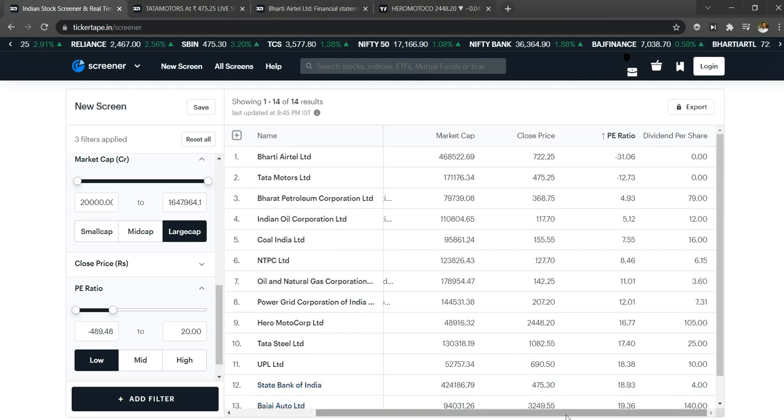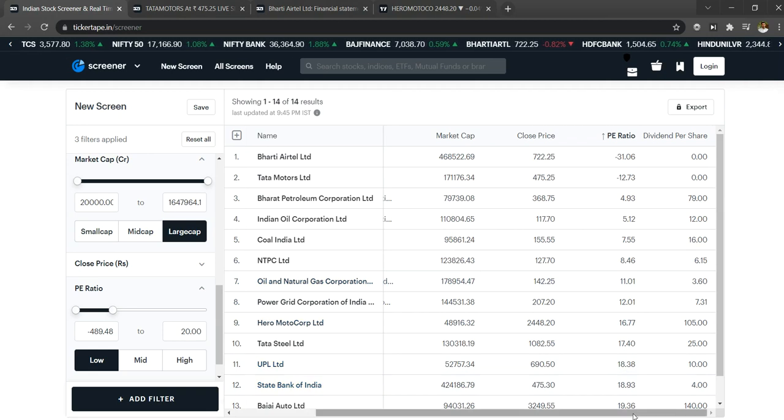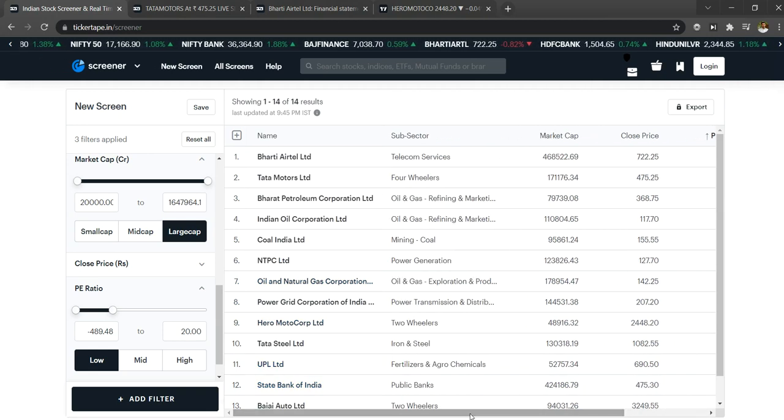So you could see Bharat Petroleum, Indian Oil, Coal India, and Power Grid. All these are actually dividend paying stocks. You may not see much capital appreciation compared with other companies, but it's up to you whether you are expecting capital appreciation or a dividend payout from those companies. Based on that, you can decide.